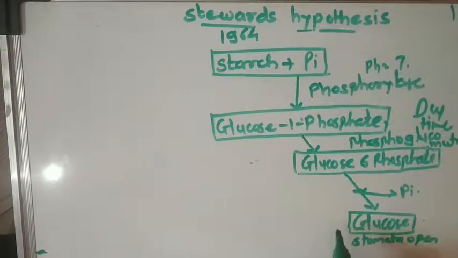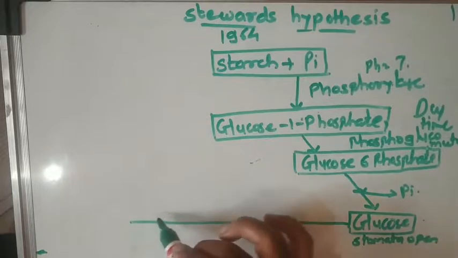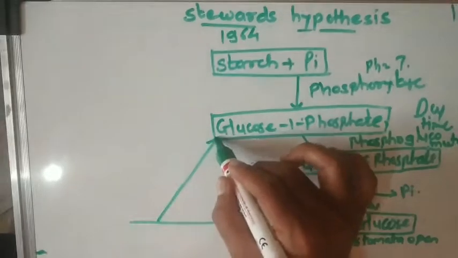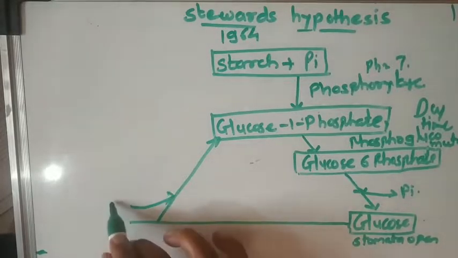Further, what process takes place? As Steward says, this glucose is converted back into starch when the process of respiration is there. So this glucose is converted into glucose 1-phosphate when respiration is there. For respiration, what is required?